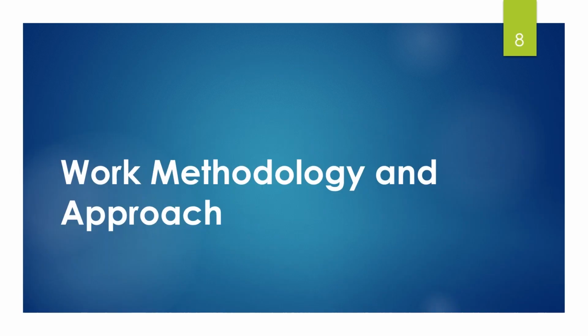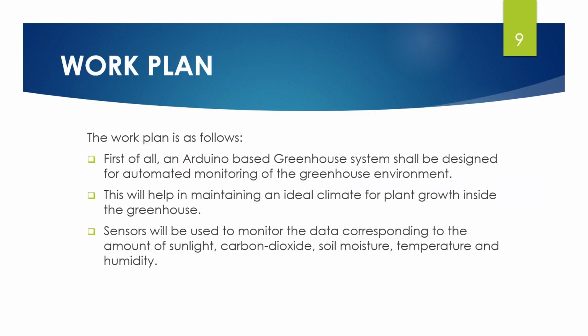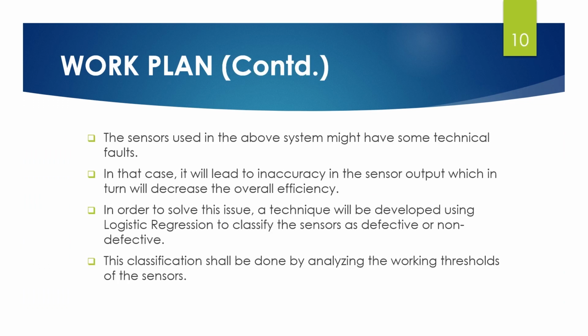Now, the work methodology and approach. Work plan. Our work plan was, first of all, an Arduino-based system was developed for automated monitoring of greenhouse environment to increase the yield by providing an ideal climate for the plant growth inside the greenhouse. The sensors used to monitor the greenhouse might have some technical faults which would lead to inaccuracy in the received sensor output and in turn decrease the overall efficiency.